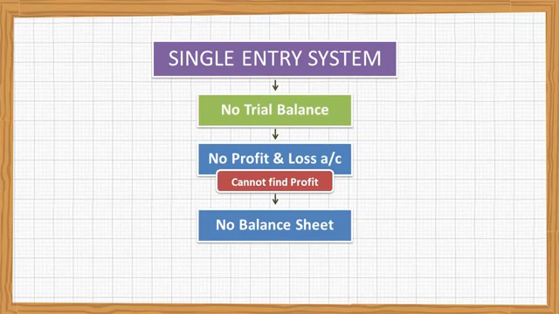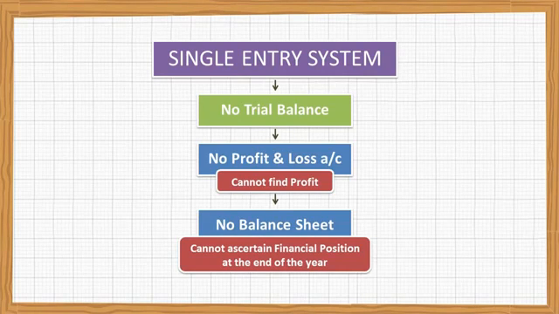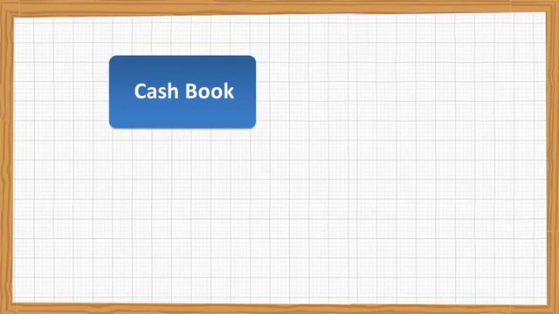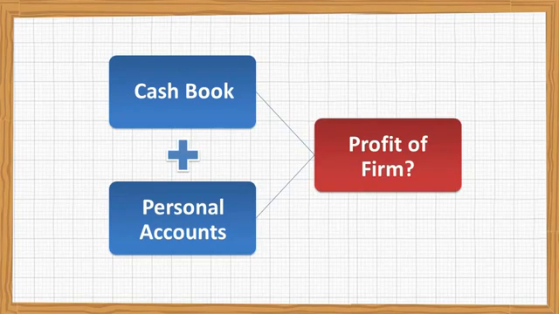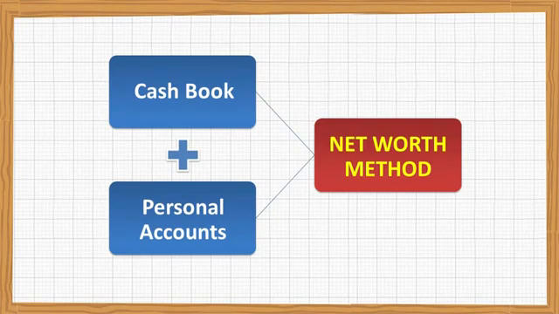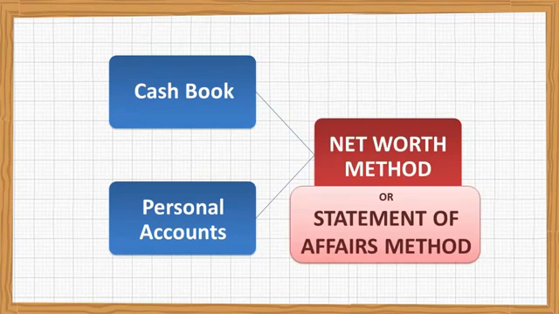If we can't make the balance sheet, we can't come to know about the financial position at the end of the year. Now the question is, on the basis of the cash book and personal accounts, how can we calculate the profit of the firm? Quite an interesting question. And the answer to this question is the net worth method. This method is also called the statement of affairs method.